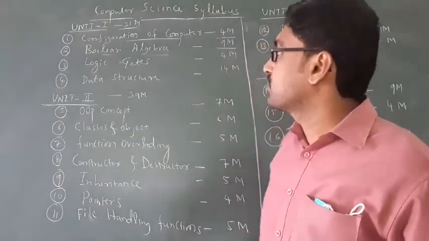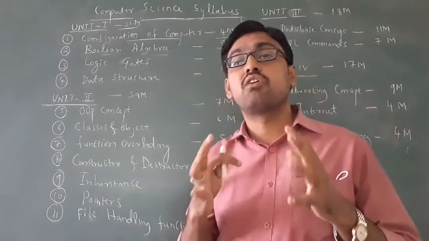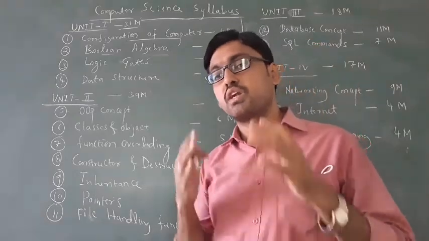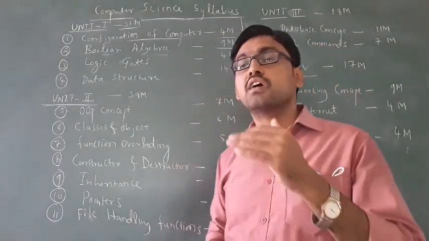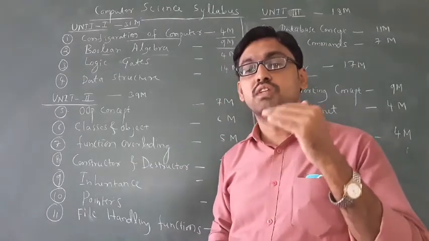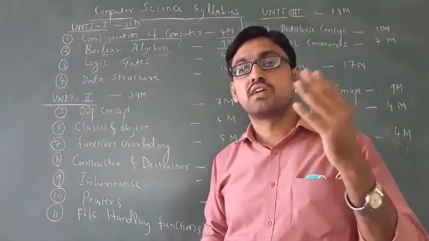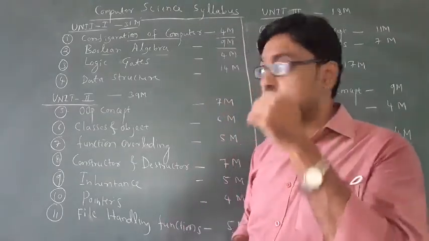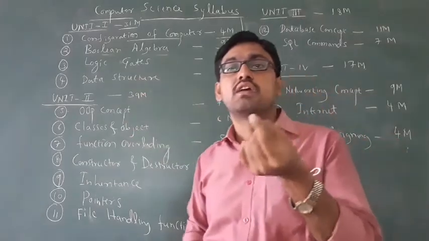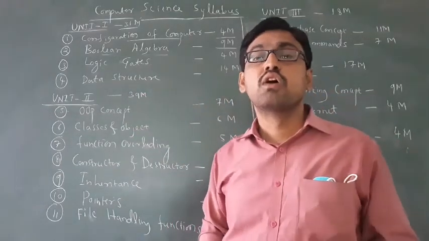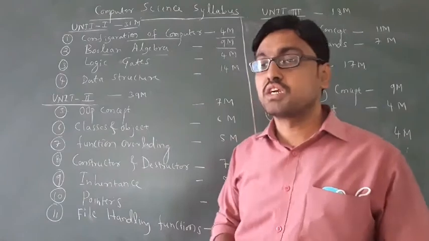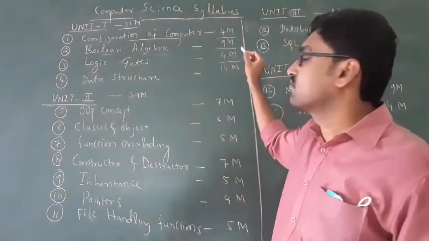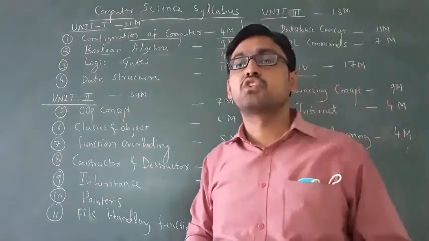Then the next chapter is logic gates. What are logic gates? Logic gates are used in electronic devices like watches, mobile phones, refrigerators, and washing machines. In every electronic device we have to use logic gates. These are the electronic components we use. What are the uses of these? These are studied in this chapter, logic gates. It carries 4 marks. It is a very simple, very easy chapter.